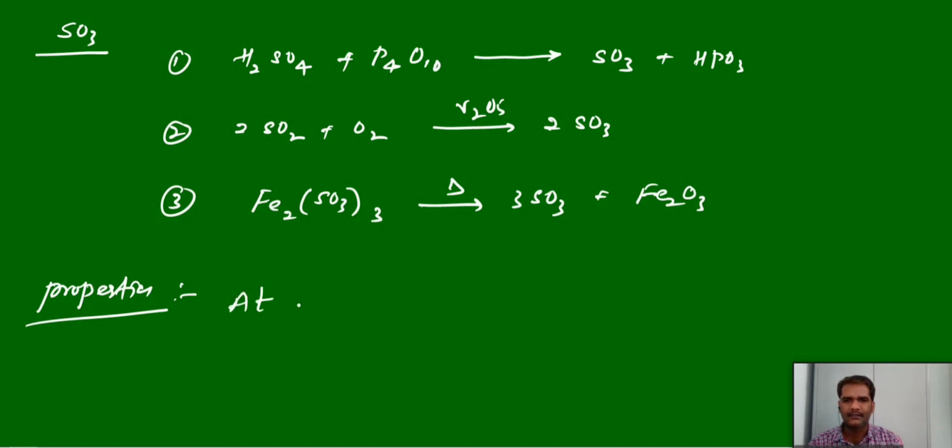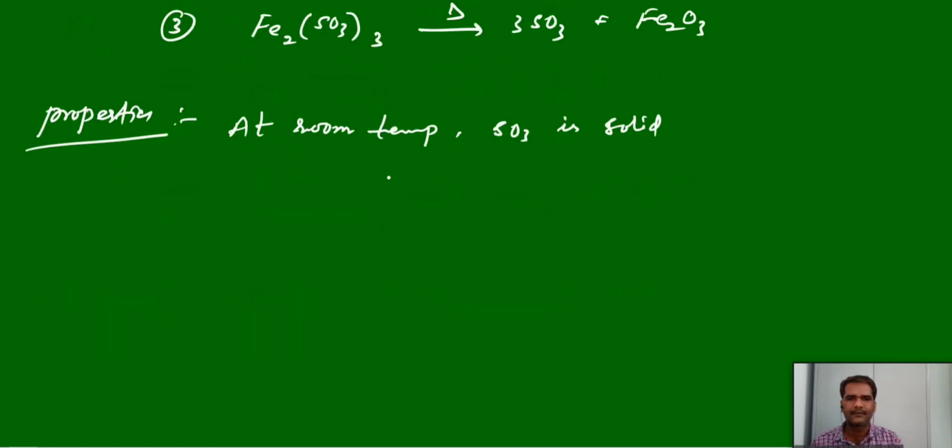At room temperature, SO3 exists as a solid, and it can exist in three different forms: alpha SO3, beta SO3, and gamma SO3. And this is very important here.